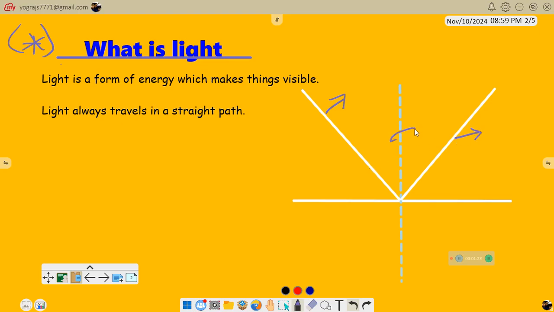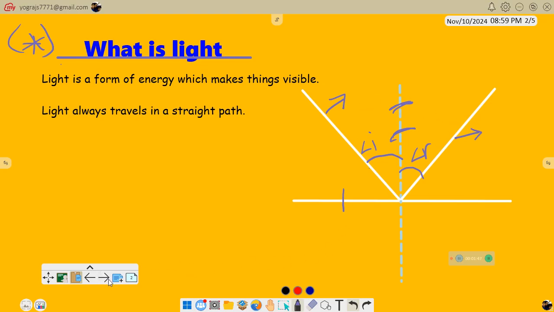This is a normal, this is a plane surface, that is a mirror. Here we can see that the angle of incidence is always equal to the angle of reflection. By this the normal divides the angle between the incident ray and the reflected ray.